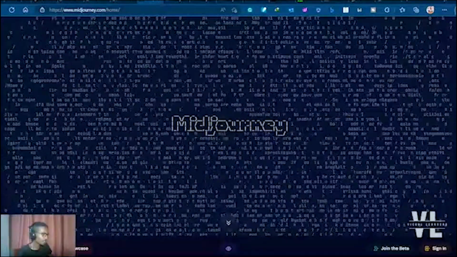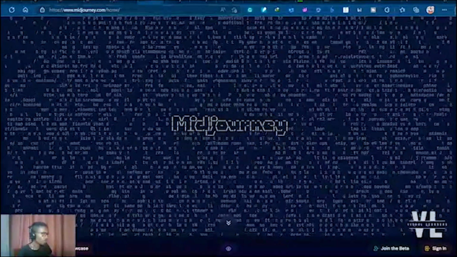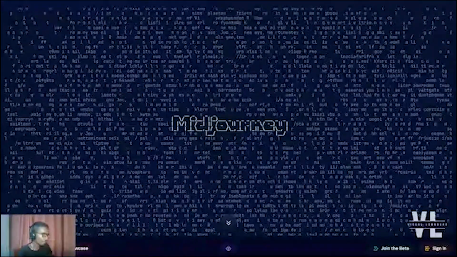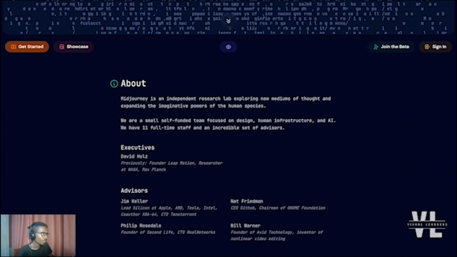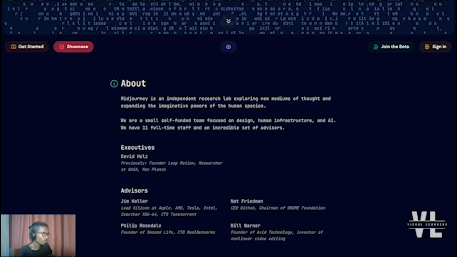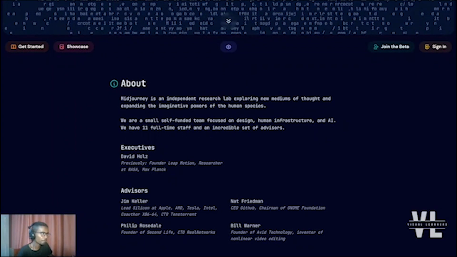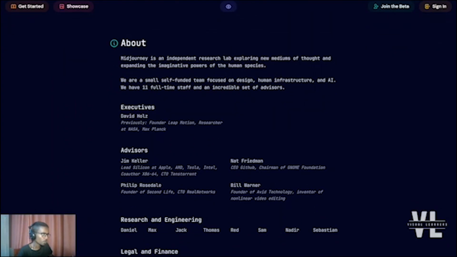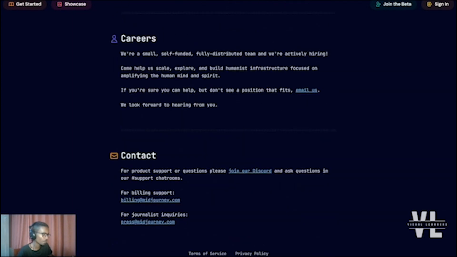The next one is the Midjourney API. And you can go to the official website midjourney.com in order to get access to this API. You can click on the Get Started button here in order to have more information about how to use the API. Or you can click on the Showcase option if you want to see some custom images that are generated by Midjourney API. Midjourney is also an independent platform which is different from OpenAI, and it's an independent research lab which explores new mediums of thought and expanding the imaginative powers of human species, as provided on the website.